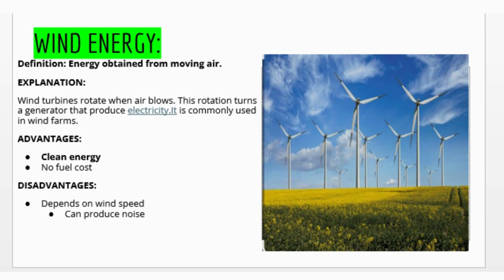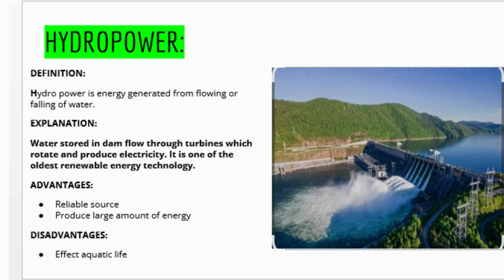The advantage of wind energy is that it is clean energy and no fuel cost is required. While the disadvantage is that it depends on wind speed and can produce noise when the process is being done. The third renewable energy is hydropower.